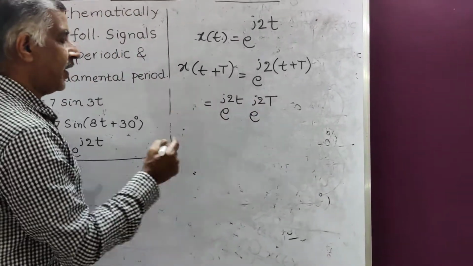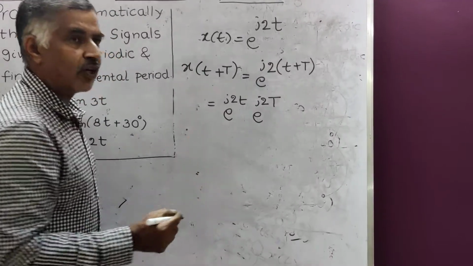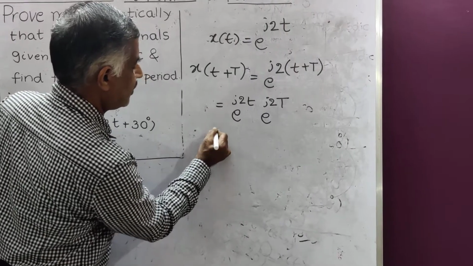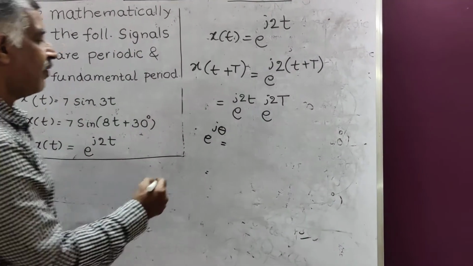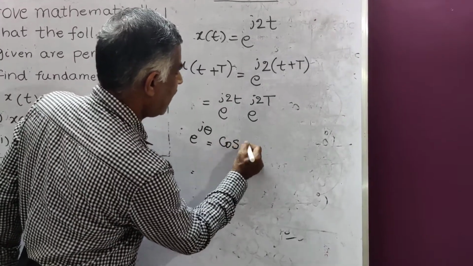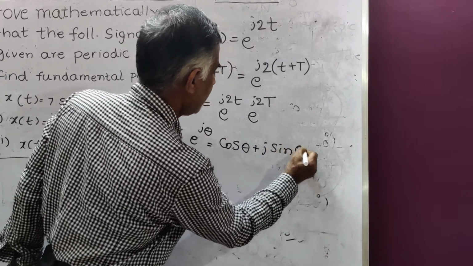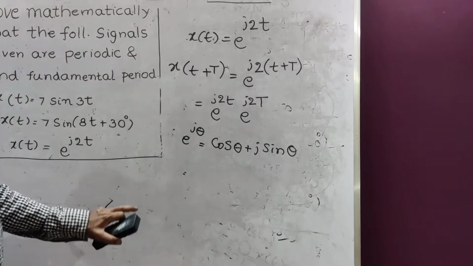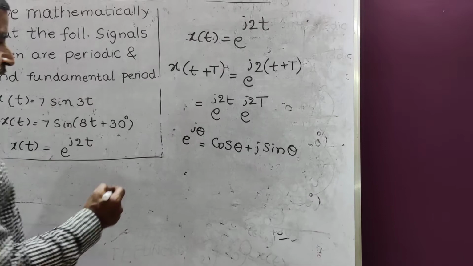Next, we know one property. In trigonometry we come across e power j theta is equal to cos theta plus j sin theta.